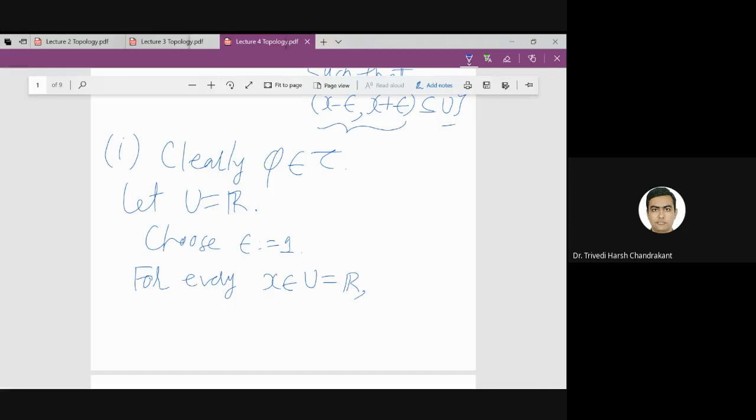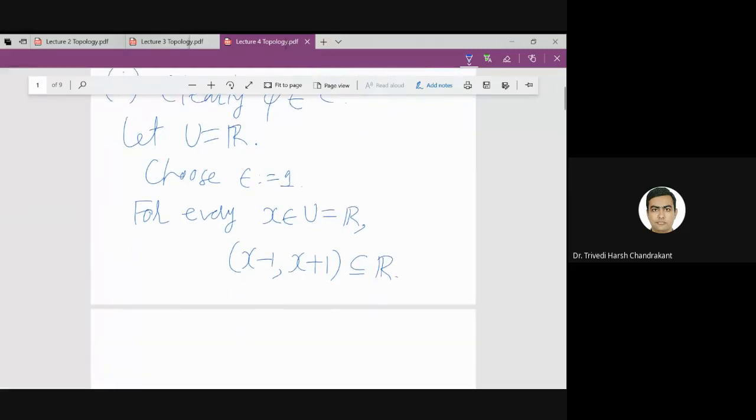So since I am taking epsilon equal to 1 and considering the interval (x minus 1, x plus 1), it is always a subset of R, a subset of U, which is R. So that means every point x in the real line is an interior point of the real line. This is the meaning of that. Therefore, what we have proved is that U equal to R belongs to tau.